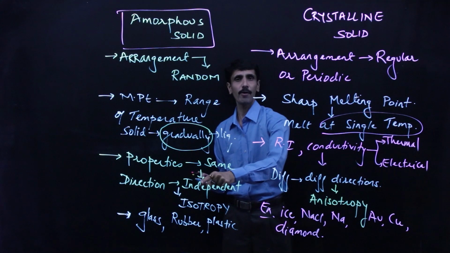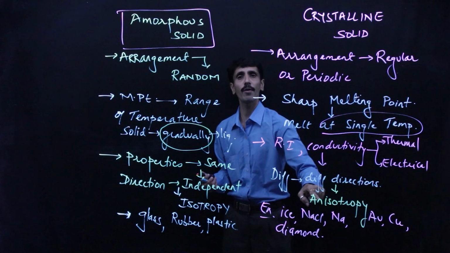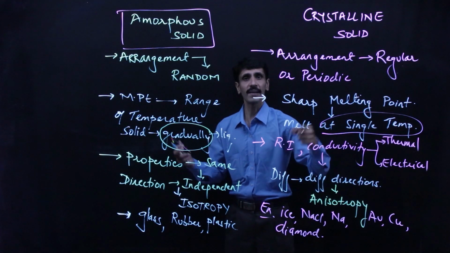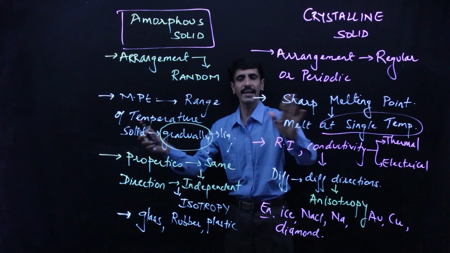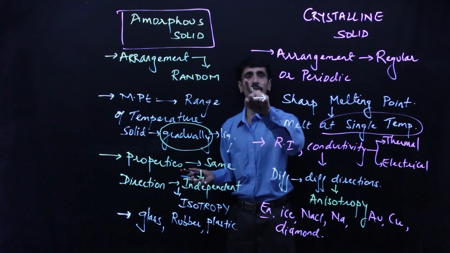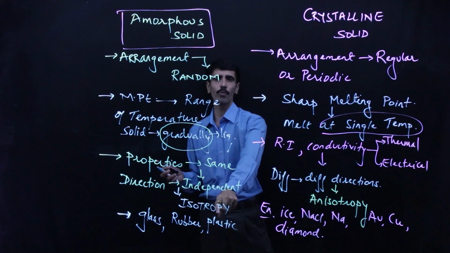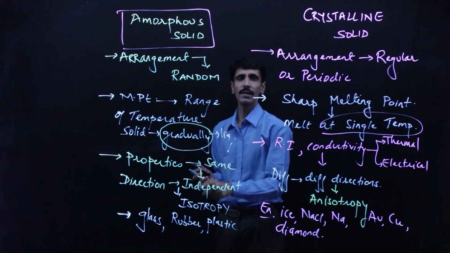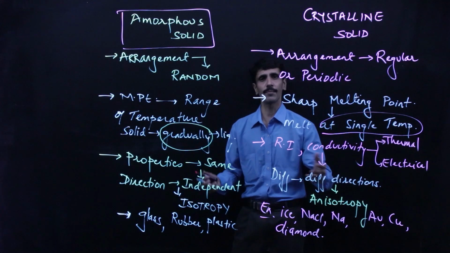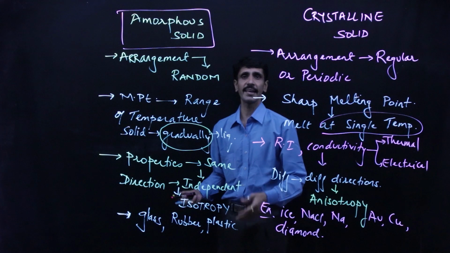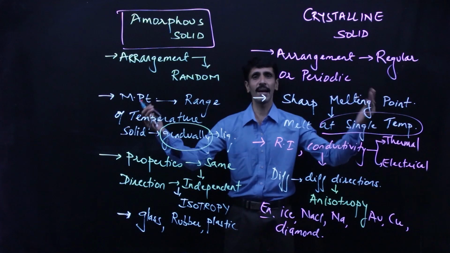Next is properties के बारे में बात करते हैं. The properties are totally dependent on directions, and therefore we say it is going to show which phenomena? Anisotropy, and therefore the substance is going to be called as what? Anisotropic. लेकिन यहाँ पर direction कोई मायने नहीं रखता. That's why I used the word independent. So that means if I change the direction also, the value remains the same. And that is called as what? Isotropy, and the amorphous solids are called isotropic. और examples मैंने आपको बताया था, यहाँ पे ढेर सारे example दिए थे. Ice, NaCl, sodium, copper, gold, diamond, graphite, etc. यहाँ पर glass, rubber, plastics, they are all going to be considered as what? Amorphous substances. So you can now compare it very well.